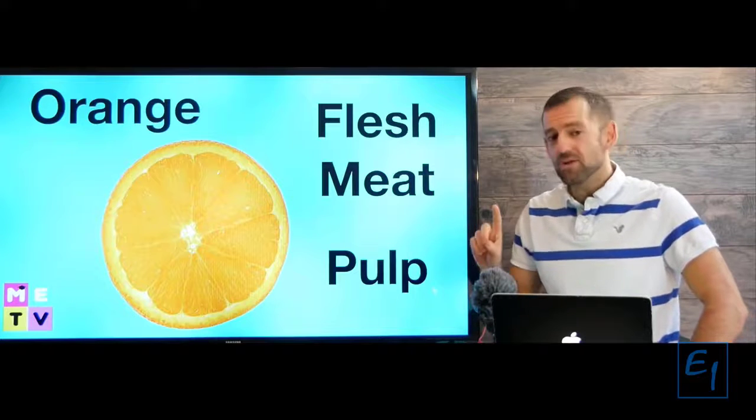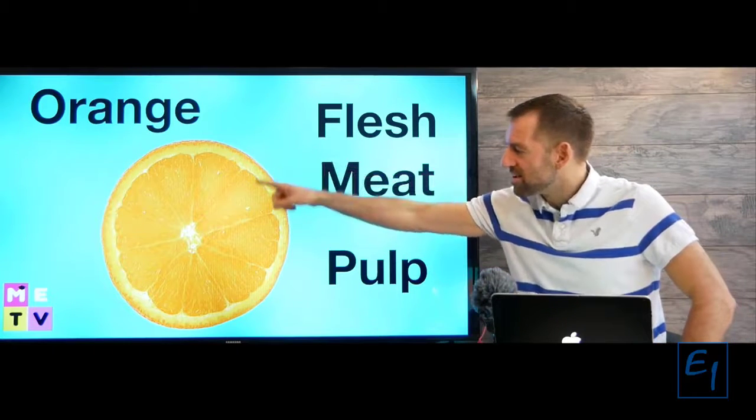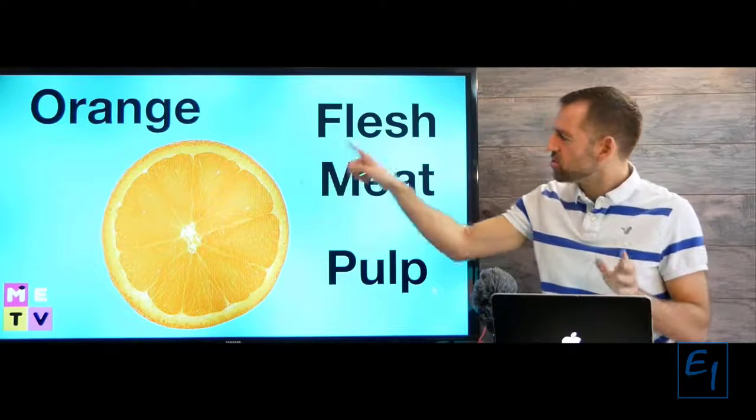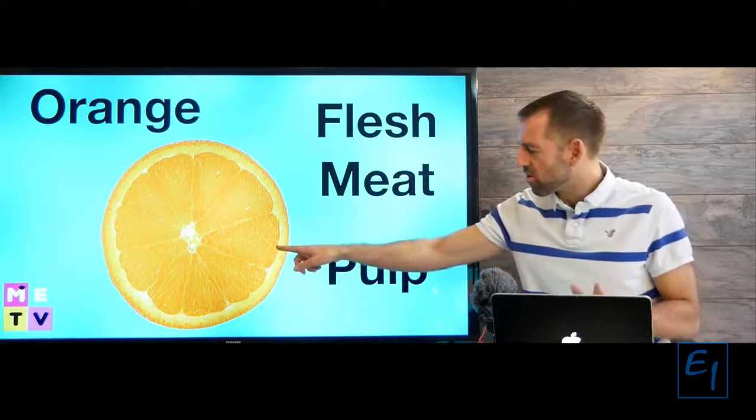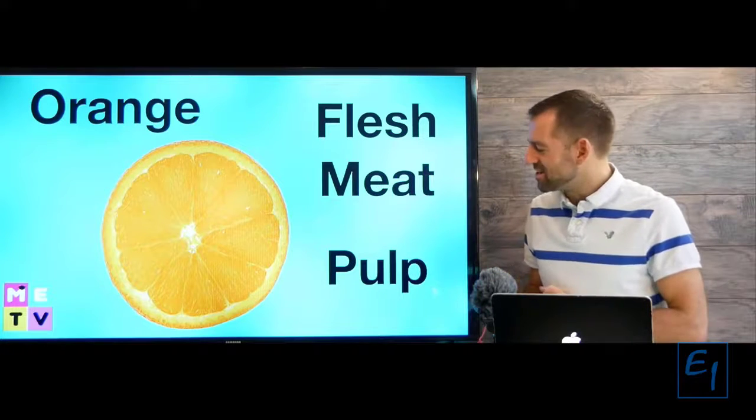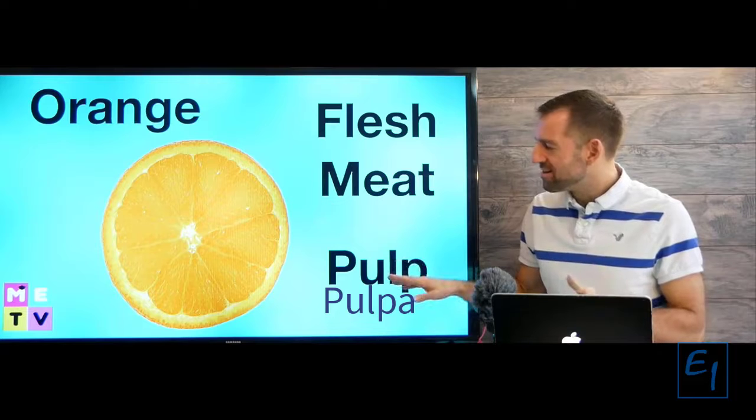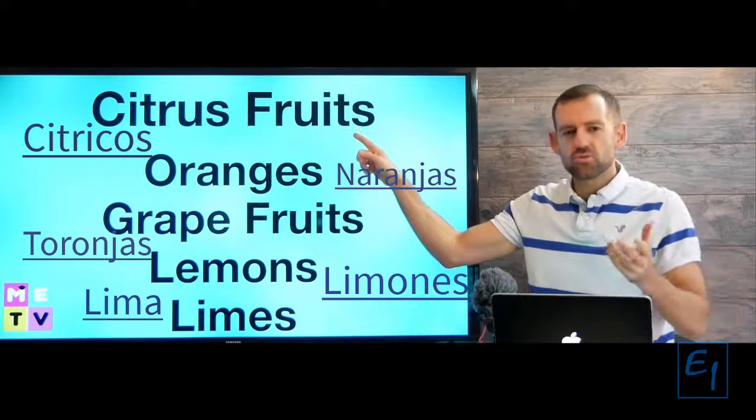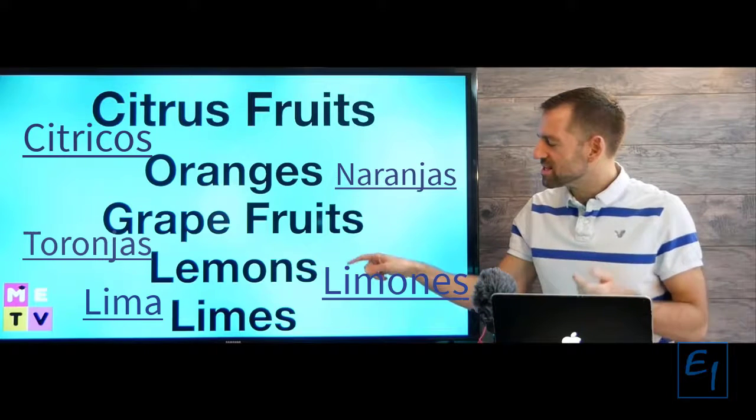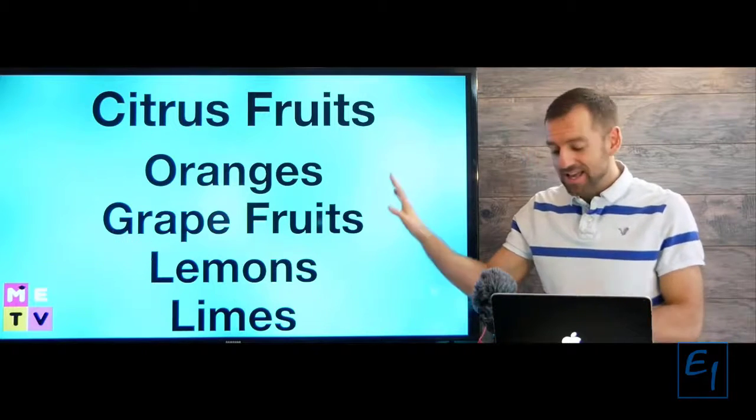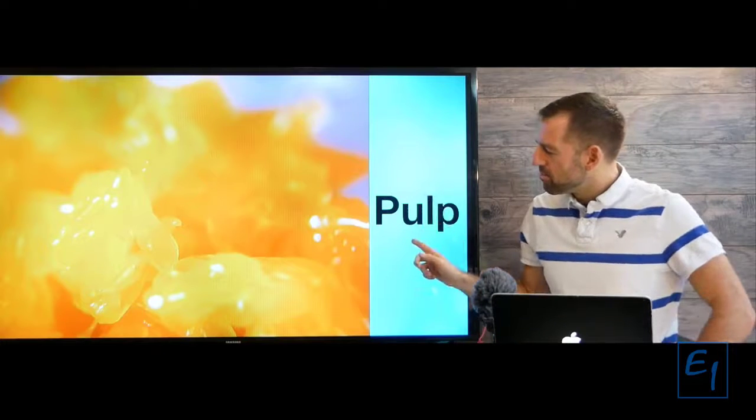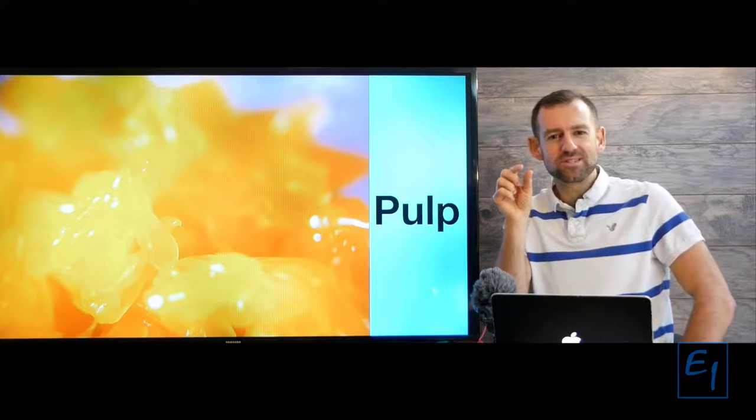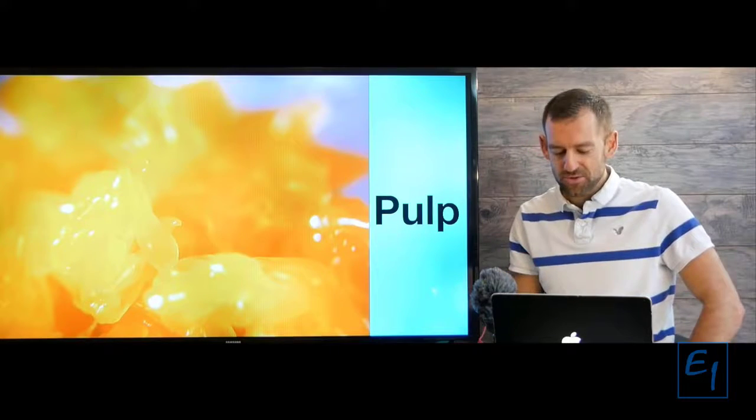Now what about an orange? Does an orange have flesh? Sure, we could use the word flesh or meat for an orange, but there's another word I want to teach you, and that is pulp. With citrus fruits like oranges, grapefruits, lemons, and limes, these have pulp. Pulp is like those little pockets of juice inside the fruit.